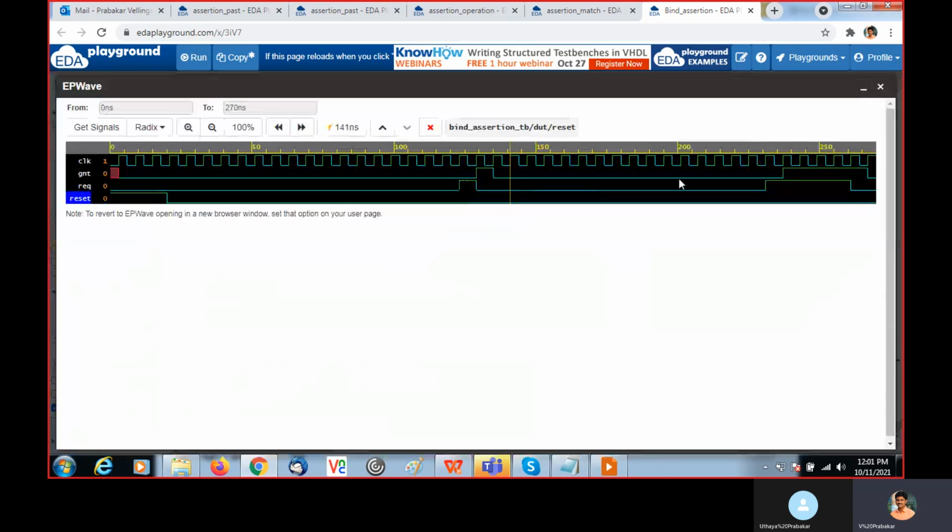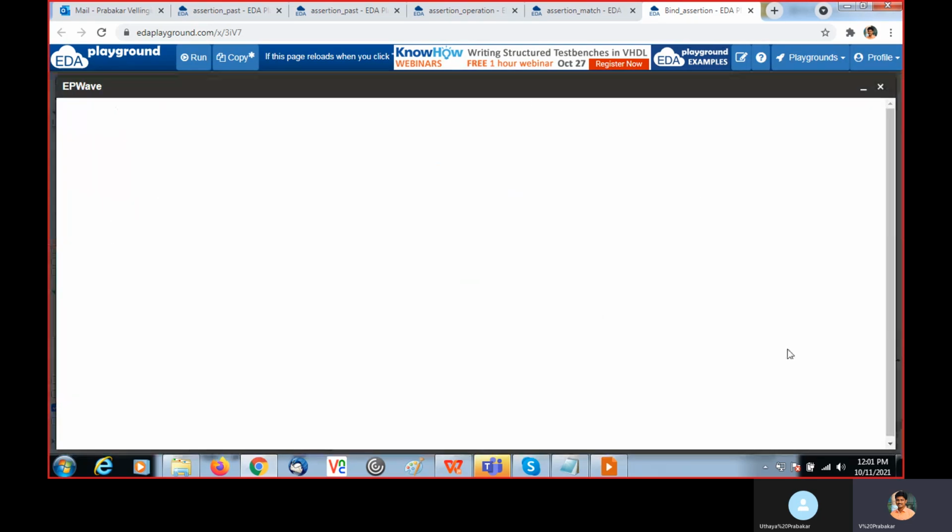Again, at each passage of clock, it is checking. Here again REQ becomes 1 at this passage. But in the sequence, what we expected is that after one clock cycle both should be 0, and that does not happen here.